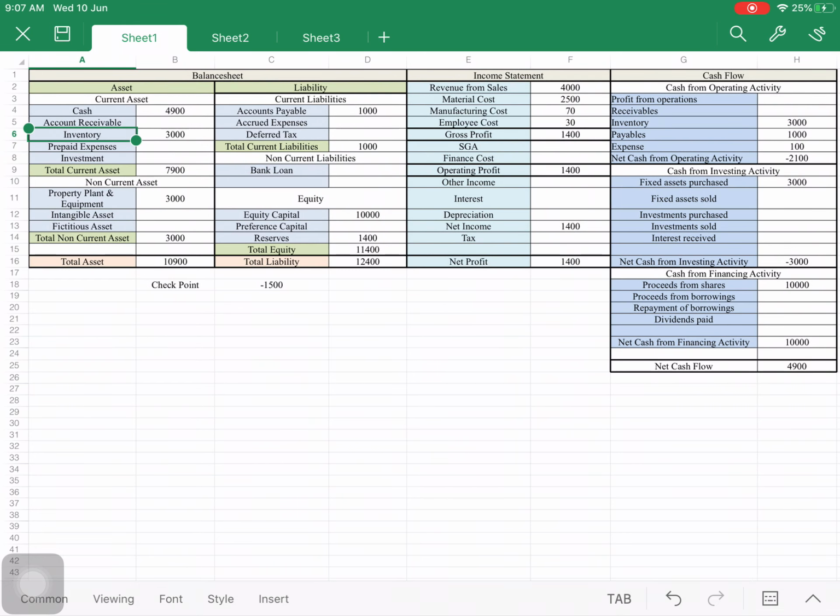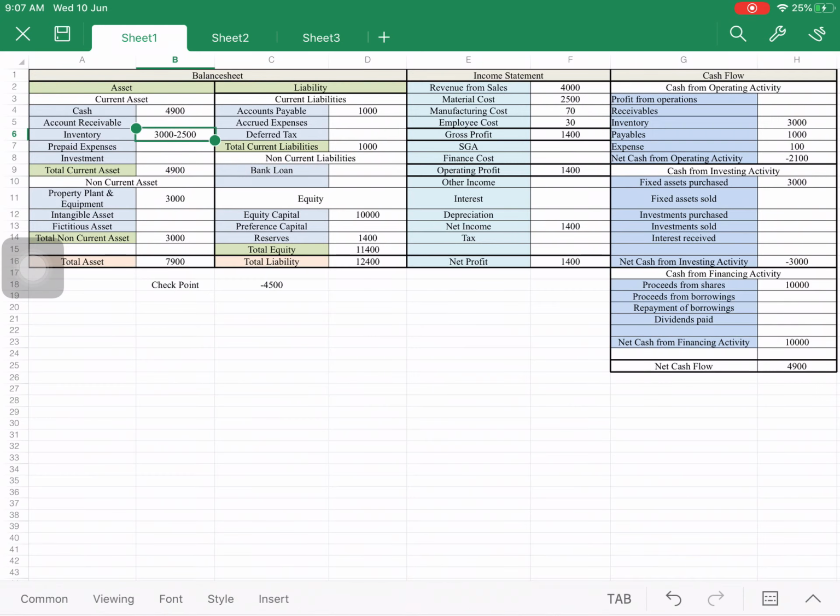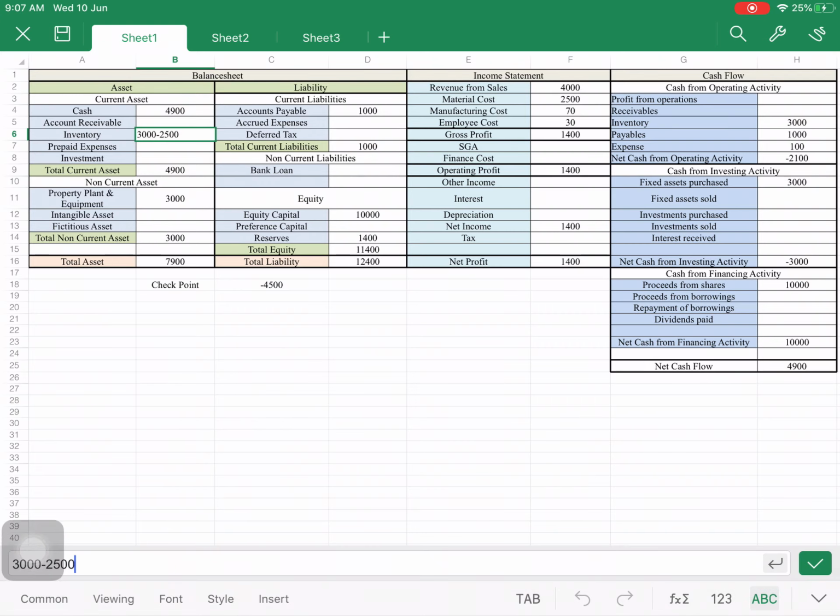Now, these inventories I had to reduce to 2500, because currently I am holding only 2500 that I spent.